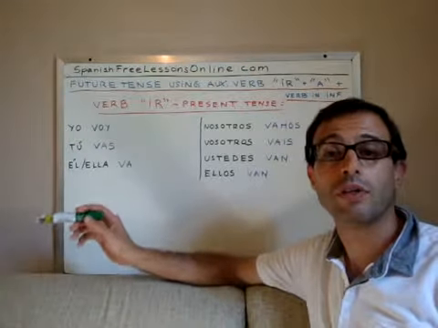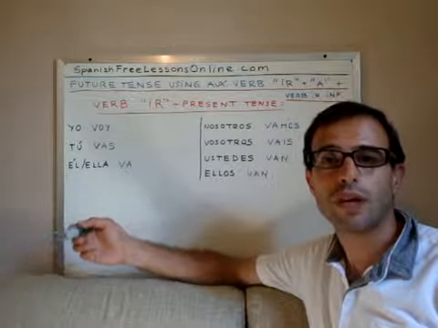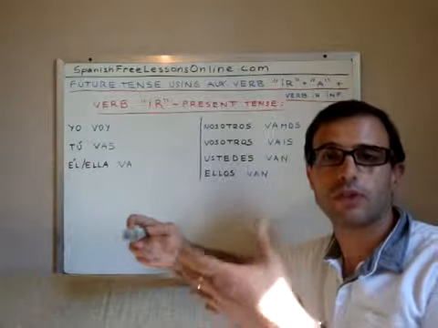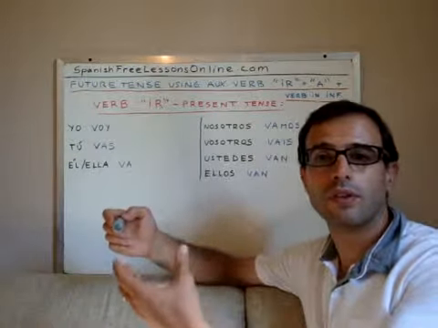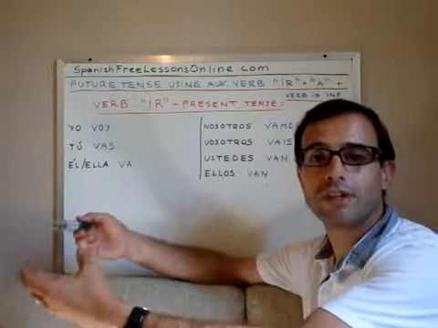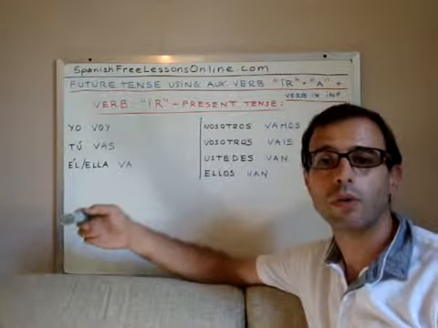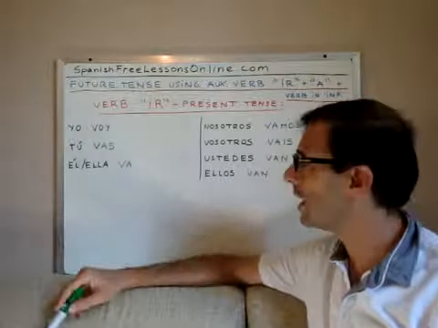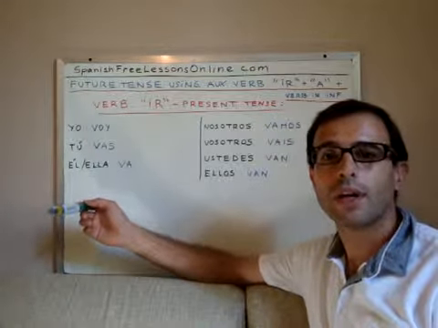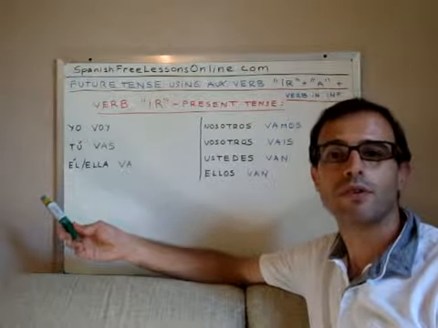In English there is an auxiliary verb that is to will, right? So when we want to say the future in English, we say I will go, right? So we say the subject I, then we say the auxiliary verb will, and then the verb in infinitive, right? In this case, go or eat or whatever, right? I will eat, I will go, I will travel, okay? So we will use a form of future that is very similar or the same as the future in English, okay?